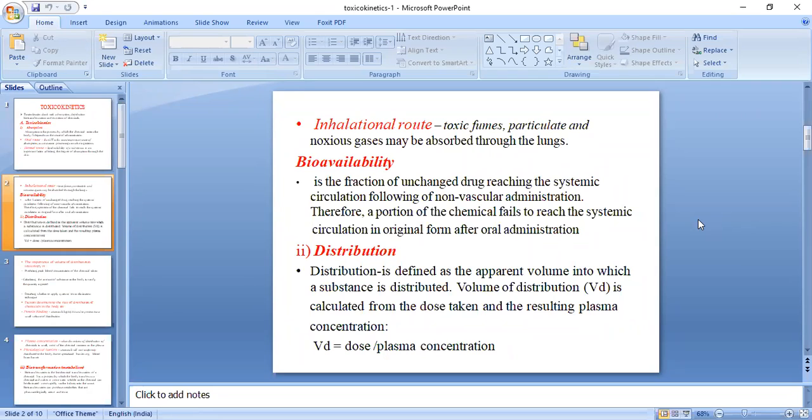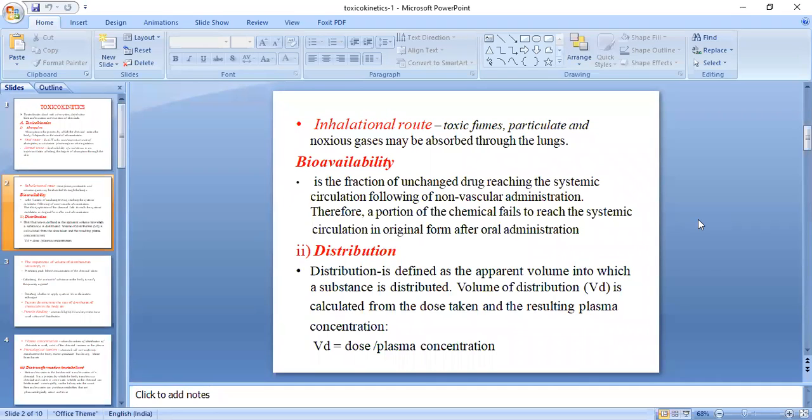Then you have distribution. Distribution is defined as the apparent volume into which a substance is distributed. Apparent volume relates to the bioavailability above: a portion of the chemical fails to reach the system in unchanged form, so it is not the total volume of the drug.